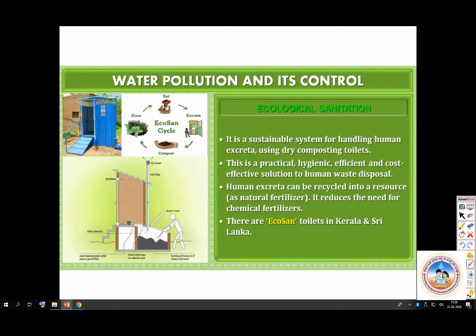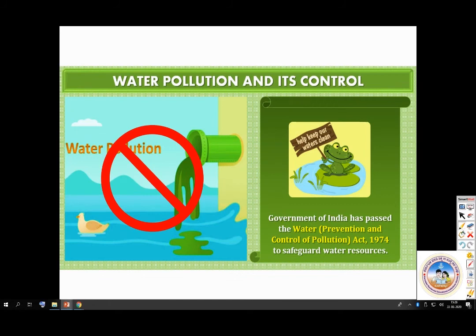So you can see here all the excreta that comes in is dried up. This is there in Kerala and in Sri Lanka. This is also called eco-san. The government of India passed the Water Prevention and Control of Pollution Act in 1974 to safeguard water resources.